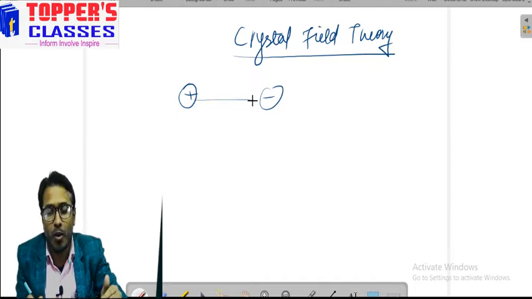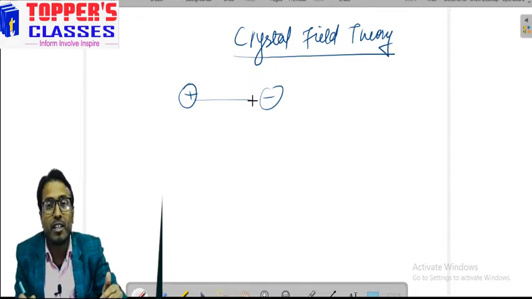Similarly, in crystal field theory, it is assumed that the interaction between the ligand and the metal is purely electrostatic. So dear students, there comes a certain situation where we don't have ligands which are charged. There are certain ligands which are uncharged.